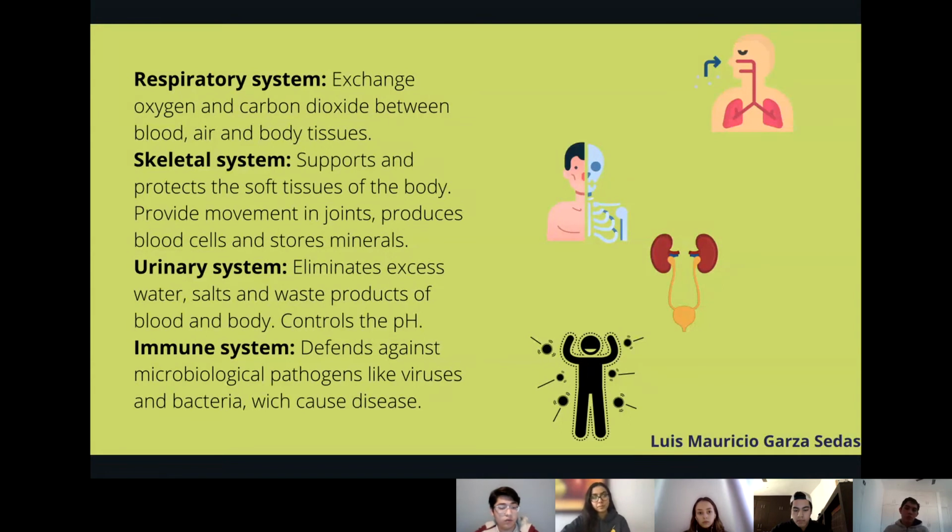The skeletal system supports and protects the soft tissues of the body. The urinary system eliminates excess water, salts, and waste products of the blood and body. The immune system defends against microbiological pathogens like viruses and bacteria which cause disease.